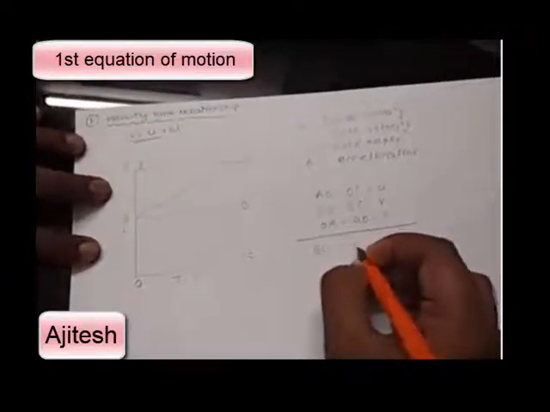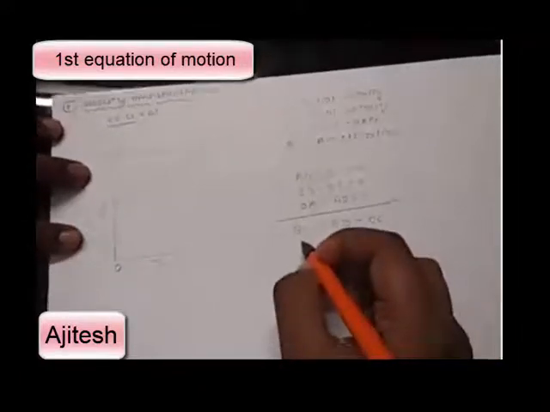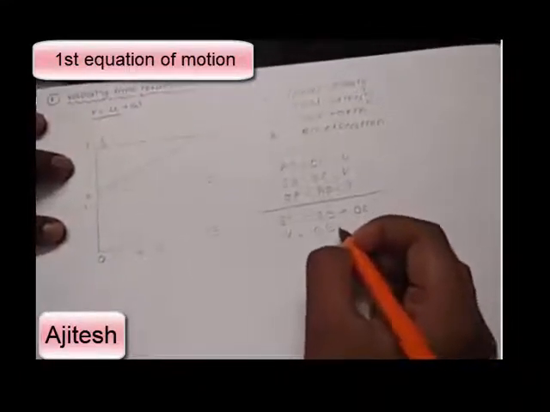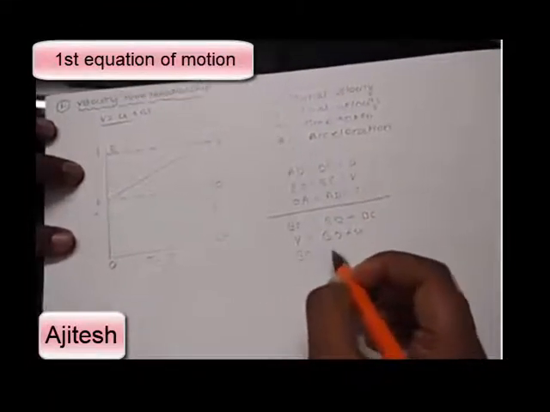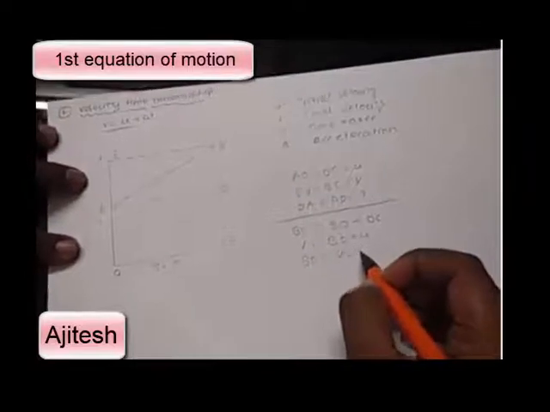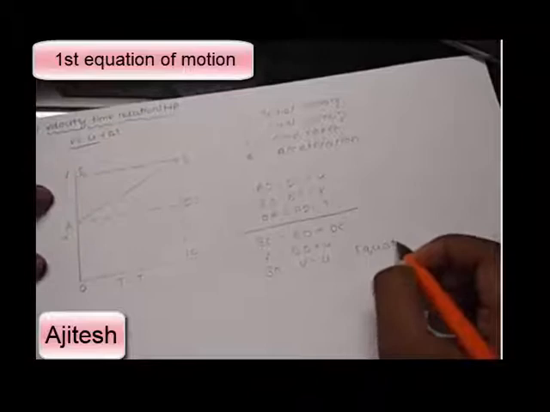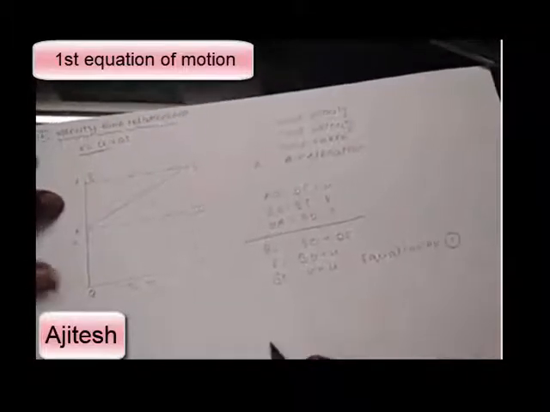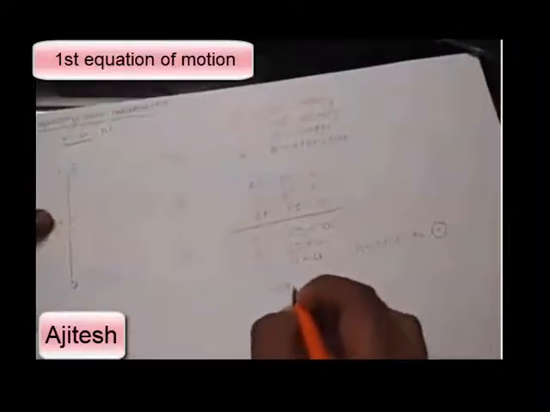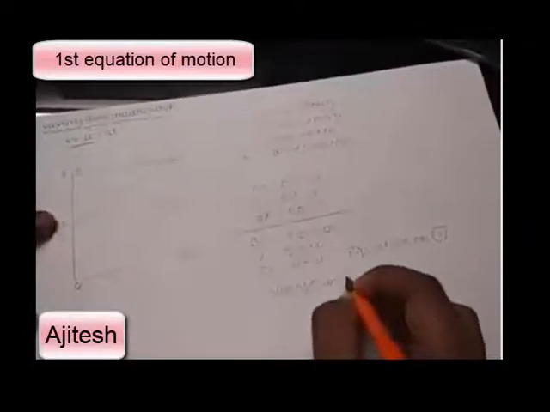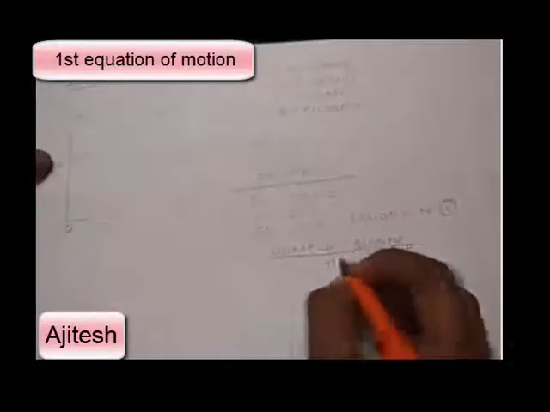BC is equal to BD plus DC. Final velocity is equal to BD plus u, the initial velocity. BD is equal to v minus u. That is equation number 1. We know that a is equal to change in velocity by time taken t.